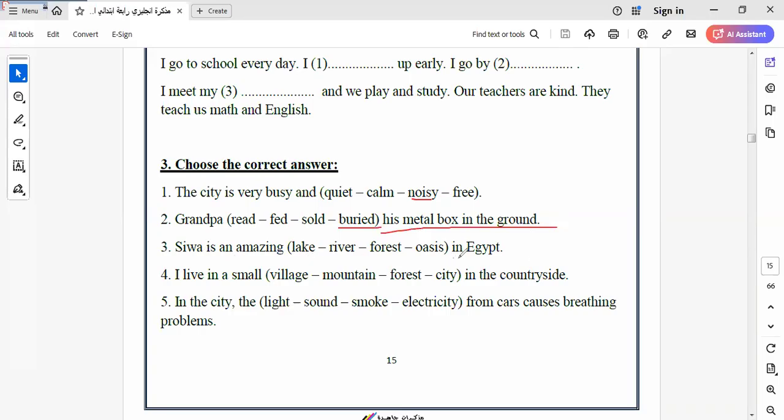Siwa is an amazing space in Egypt. It's amazing. We see not forest, not river, not lake. I live in a small village, not a forest, not mountain, not city. In the city, the smoke from cars causes breathing problems. Breathing means breathing from our nose. What is smoke? The smoke from cars causes breathing problems. Let's go to another question here.